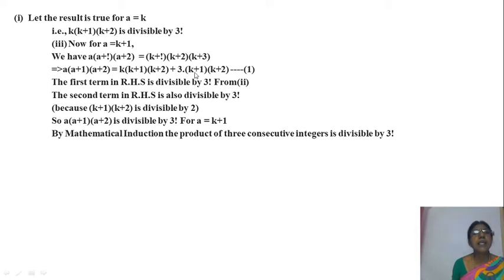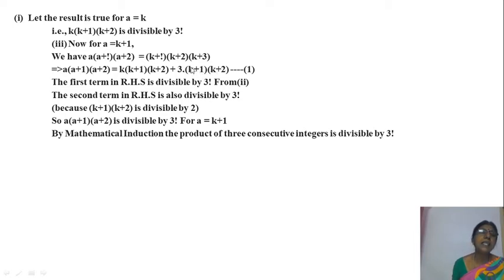If you assume k is an odd number, odd plus 1 is even, divisible by 2, and 3 is divisible by 3. Already 3 is there. The second term is divisible by 3. If we can show that it is divisible by 3 into 2, and already it is divisible by 3, then if either of these two terms is divisible by 2, that is enough.